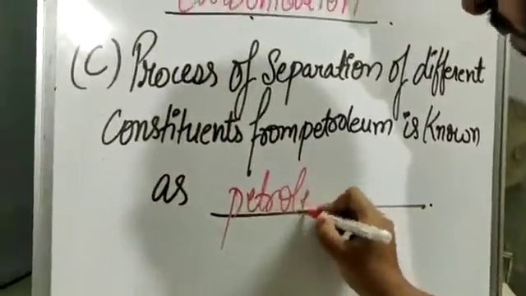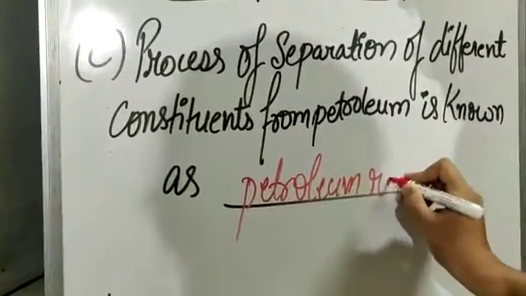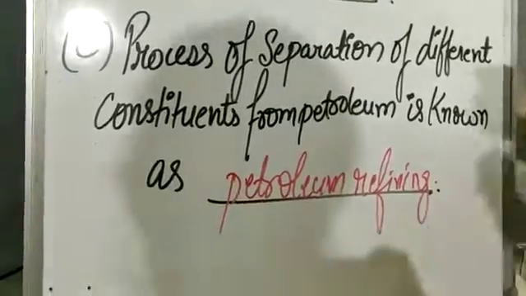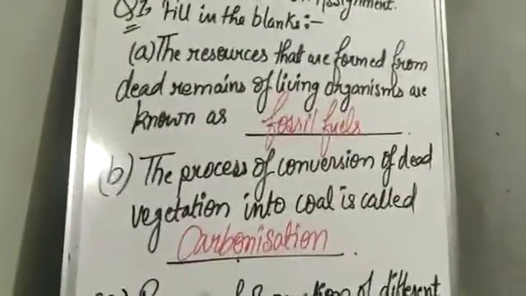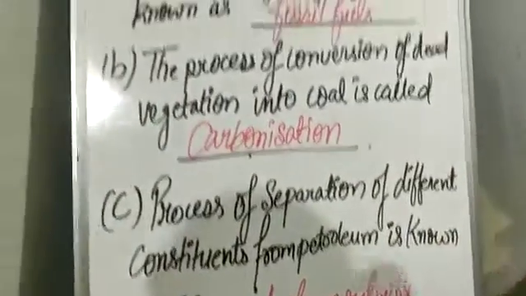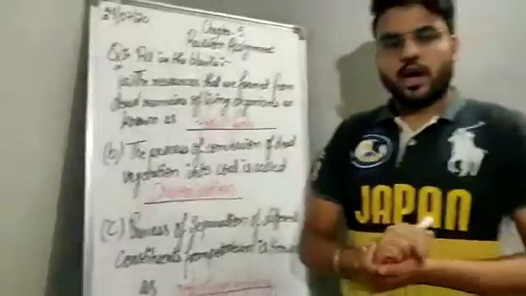So the process of separation of different constituents from petroleum is known as petroleum refining. Understood?